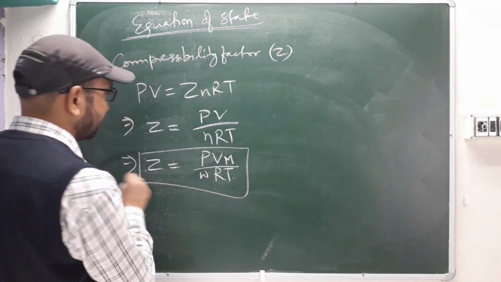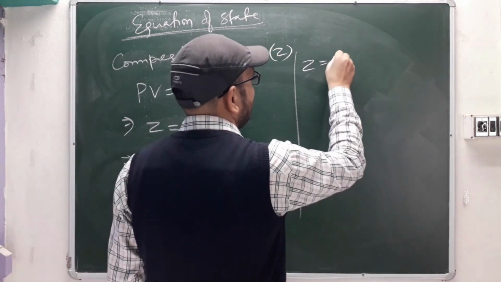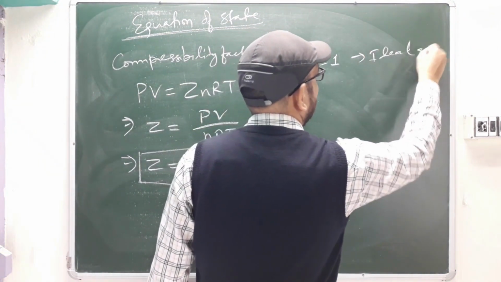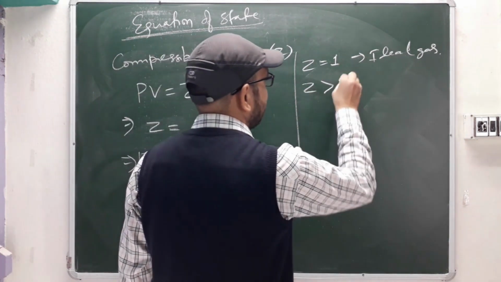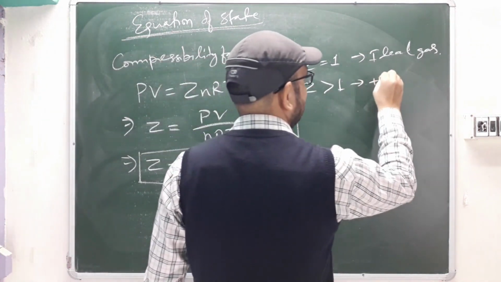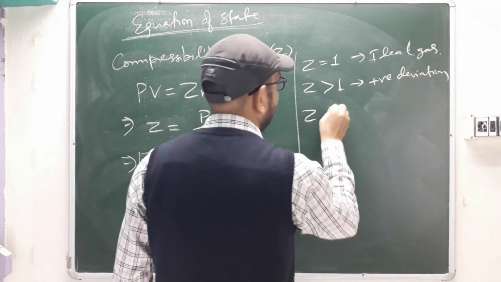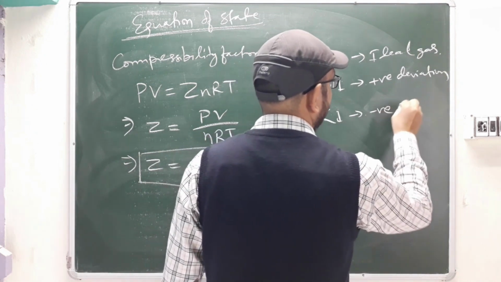This also you can write, and the conditions you should know: if Z equal to 1, then we call it an ideal gas. It will behave like an ideal gas. If Z is greater than 1, then it will have positive deviation. If Z is lesser than 1, then it will have negative deviation.